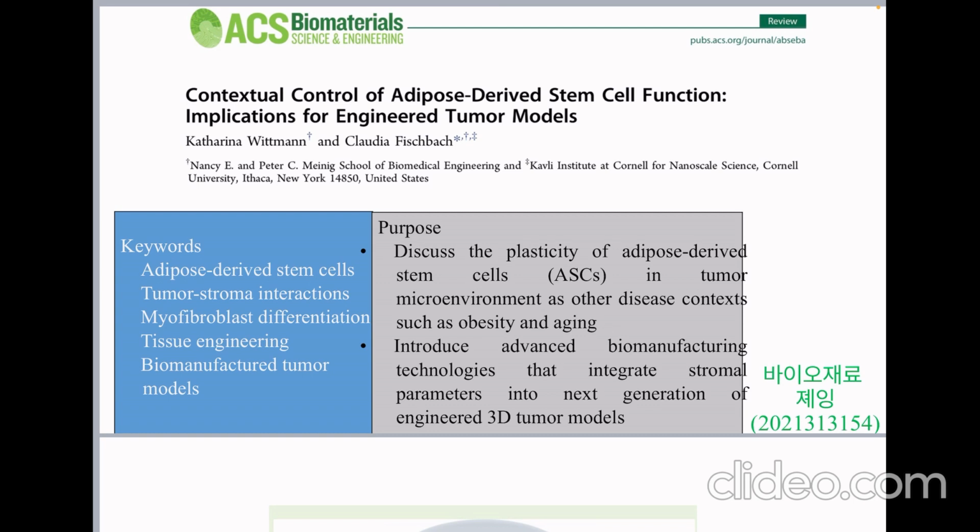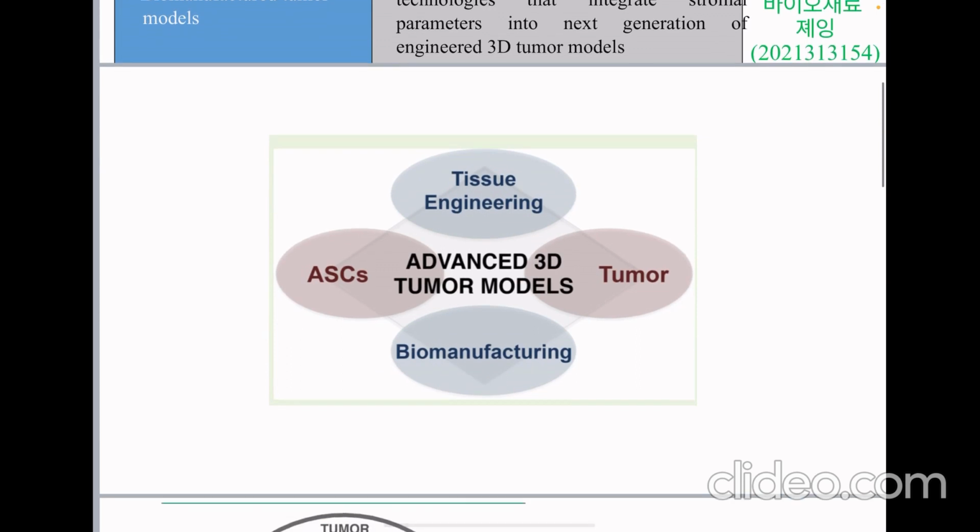Also, this article highlights some advanced biomanufacturing technologies that could be used to integrate stromal parameters into the next generation of engineered 3D tumor models, and such models will enable new insights into ASC-dependent microenvironmental aspects, contributing to tumor initiation and progression that may ultimately be targeted for improved anti-cancer therapies. Adipose-derived stem cells (ASCs) are multipotent and thus an attractive cell source for tissue engineering and regenerative medicine.